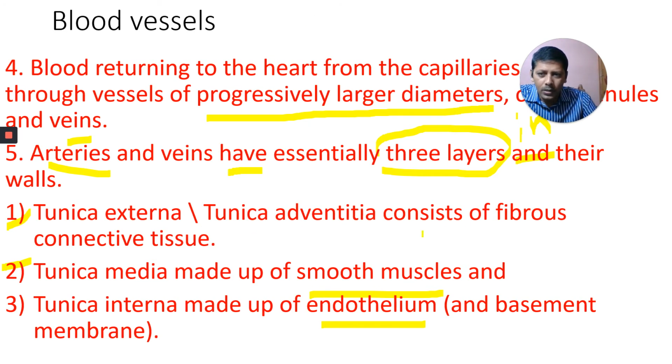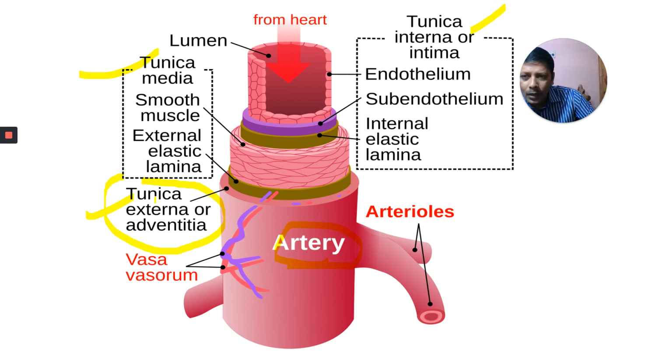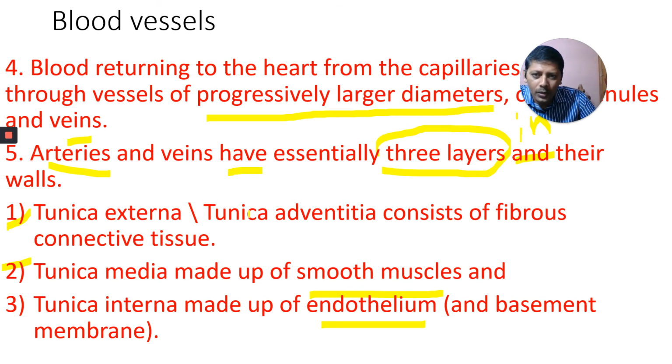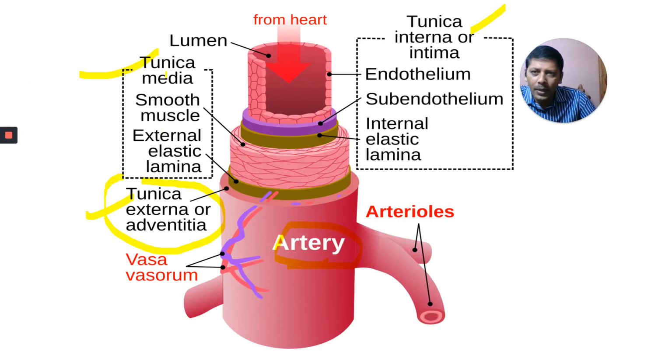Tunica externa consists of fibrous connective tissue. Tunica media consists of smooth muscle and the external elastic lamina; these two are present in tunica media.